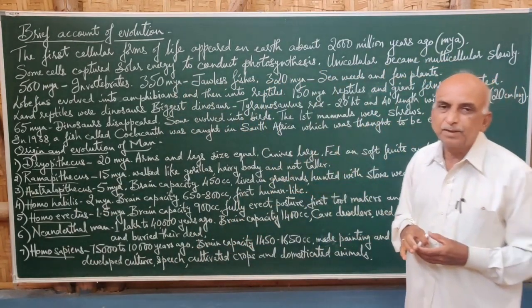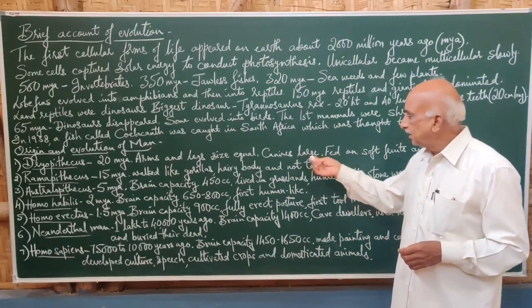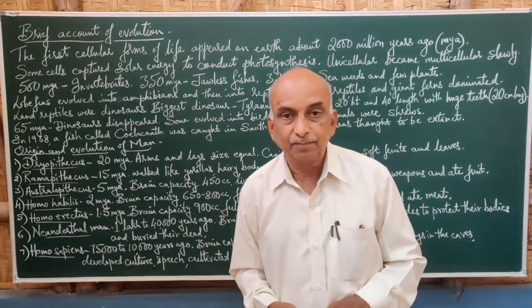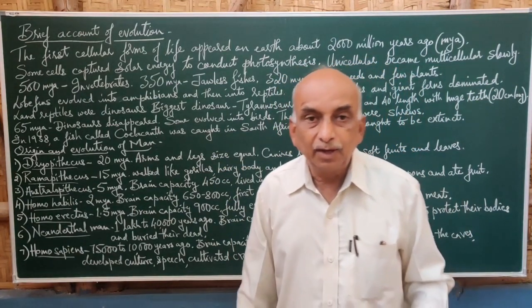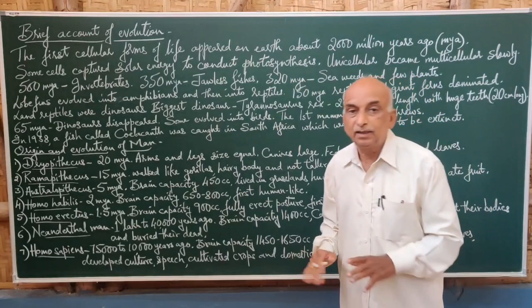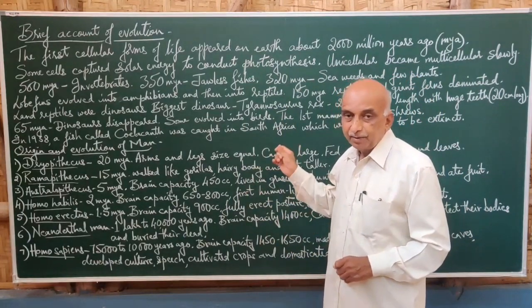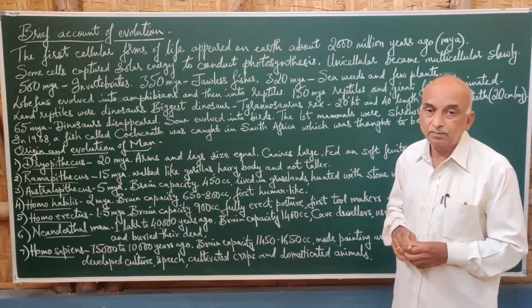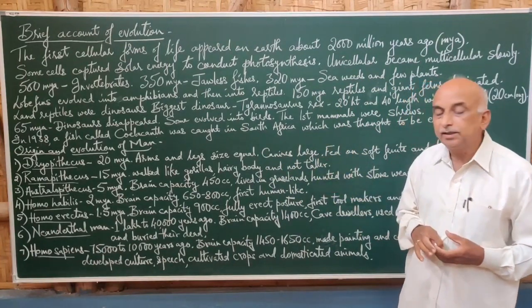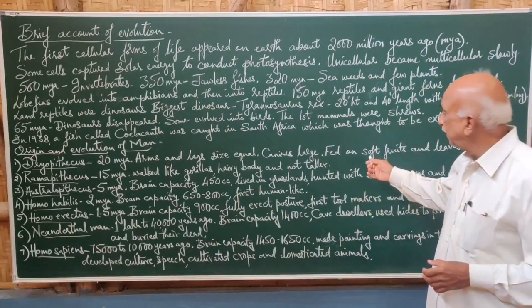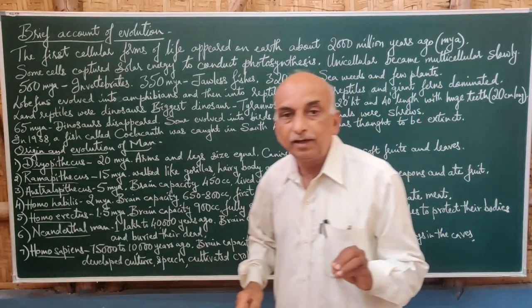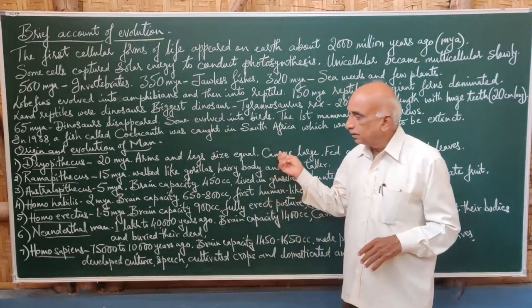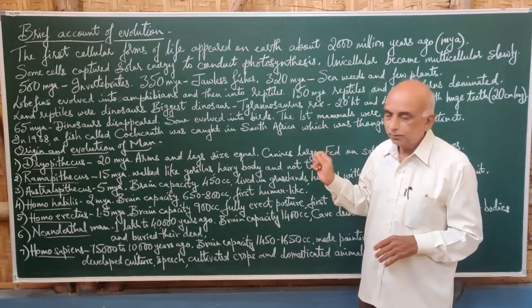This Dryopithecus lived in different parts of the earth, and its characters were that the arms and the legs were of equal size. Today our legs are somewhat longer than the arms, but this animal had legs and arms of equal size, and the canines among the teeth were very large, and he used to feed only on soft fruit and leaves for his nutrition. That is a brief account of Dryopithecus.